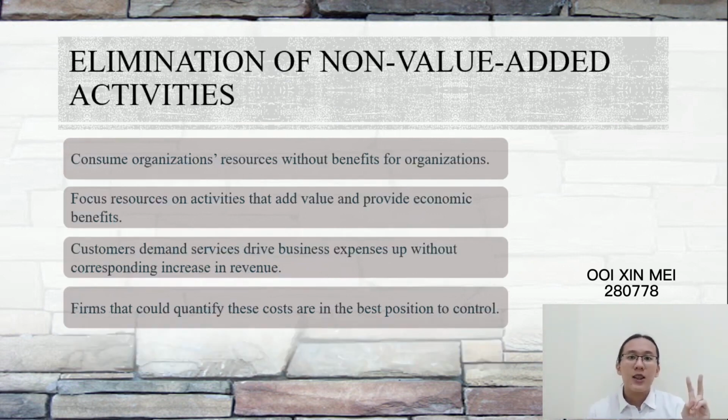Besides, the second advantage is the elimination of non-value-added activities. Activity-based costing system helps to eliminate the non-value-added activities that consume the organization's resources without any benefits for the organizations. With this analysis, the service sectors could focus its resources on the activities that add value to the customer and provide economic benefits. However, this does not mean that understanding the activities that drive costs and eliminating the non-value-added activities compromise the service quality rendered to its customer.